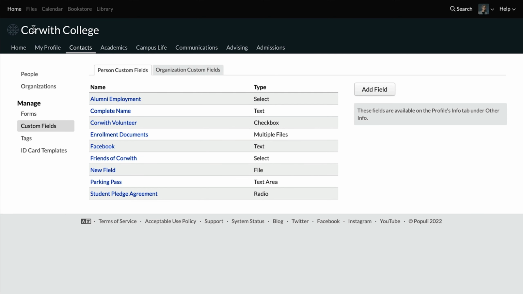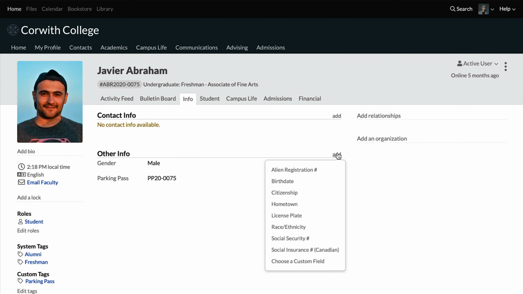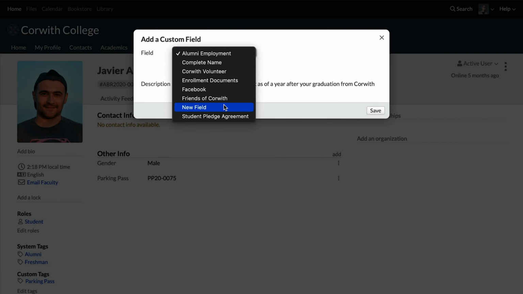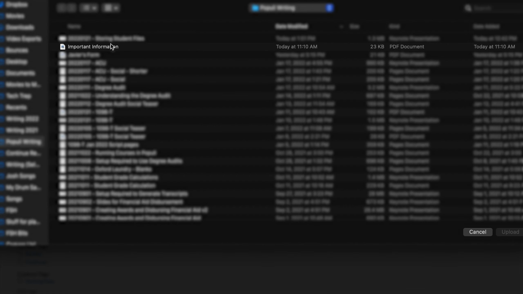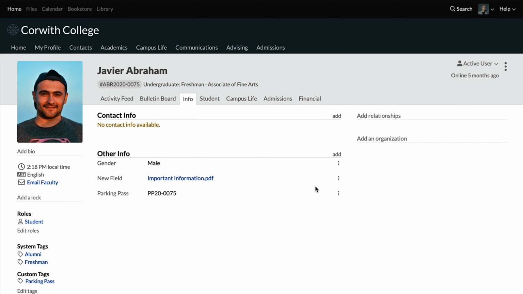And then if we go back to that student's profile, we can click add under other info, and then choose a custom field. And then we can find that field. We called it new field. And then I would be able to upload a file here and then save. And now that file is there on the info tab of the student's profile.